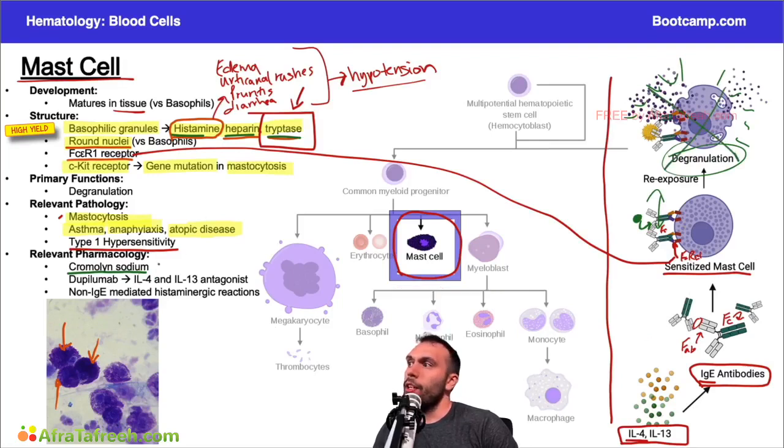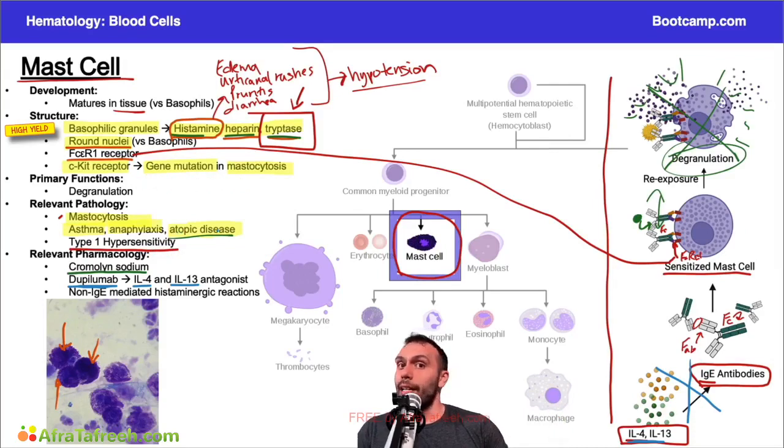And so that's very useful in situations like atopic disease, asthma, right, where you have significant degranulation causing a lot of the symptoms. What about dupilumab, right? This is sometimes called Dupixent, is another name for this. So this is going to be an interleukin 4, interleukin 13 antagonist. So essentially, it's going to inhibit the process more upstream, up here. It's going to prevent interleukin 4 and interleukin 13, right, causing some of the class switching that we see, but also preventing the proliferation of mast cells. So again, also very classically used in atopic disease, things like atopic dermatitis. You might see this used even potentially in asthma.